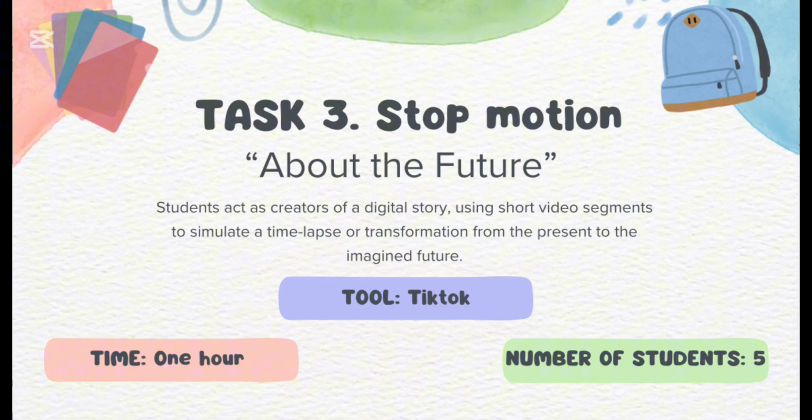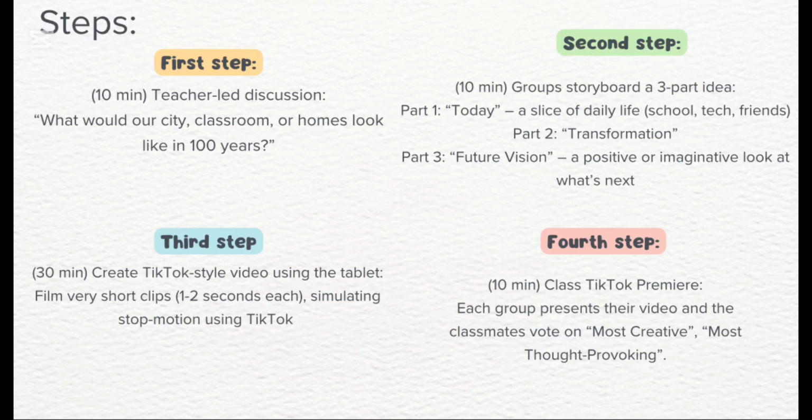In the third and final session, the students will be working with stop motion using TikTok. The goal of the activity is to create a digital story about the transformation from the present to the future using short video segments. The steps that will be followed in the session would be: firstly, the teacher will talk about the future, asking the students how they think it would be like.